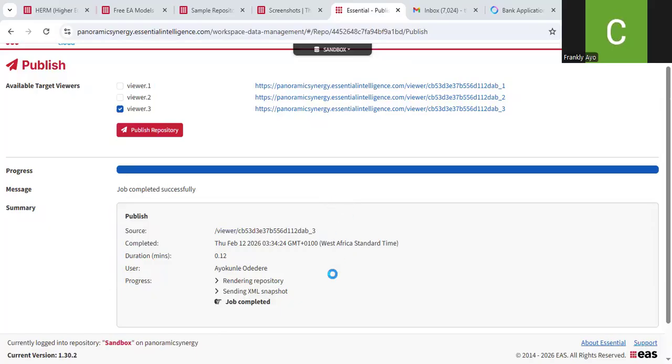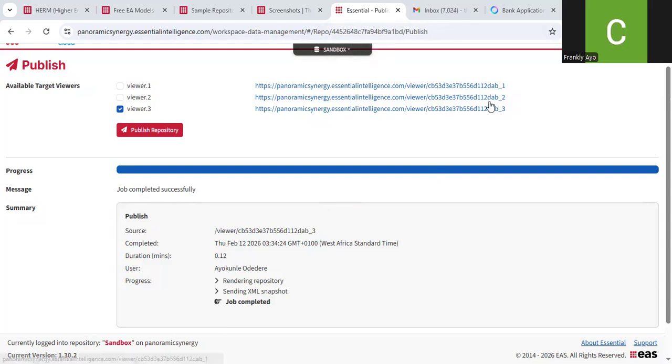In this video, I'll be showing you how you can add a business capability model to your Essential Cloud repository. Let me share my screen. You will be able to see my screen very soon. And I think you should see my screen now. So in this series on Essential Cloud, what we want to do is see how we can add a business capability model and process model to our repository.